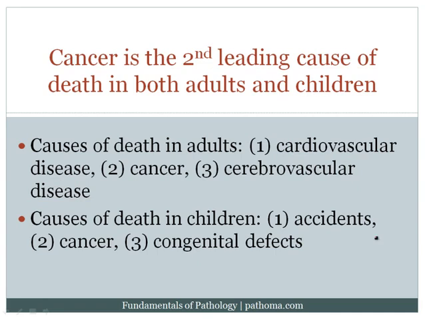Causes of death in children, number one, accidents. And accidents, unfortunately, are a cause of death that can often be avoided, but are overlooked. And so we need to be particularly careful about making sure that we as physicians, when we have access to a pediatric population, ensure that patients are particularly careful with their children. For example, making sure that children are in car seats and wear their seat belts, etc. But anyway, accidents are the number one cause of death in children. The second leading cause of death in children is cancer, and the third leading cause of death in children is congenital defects.